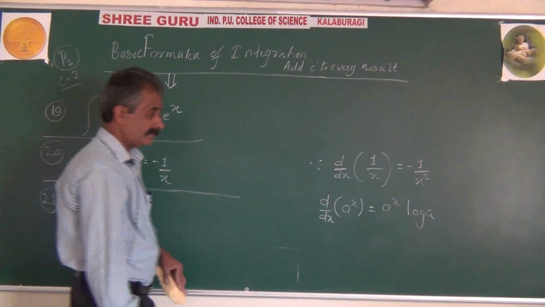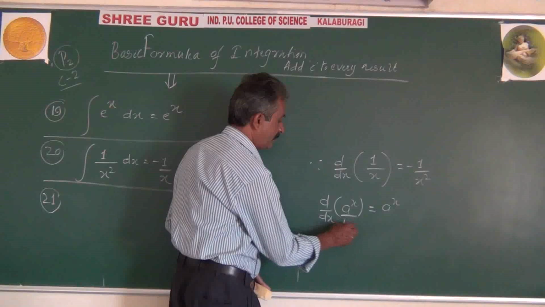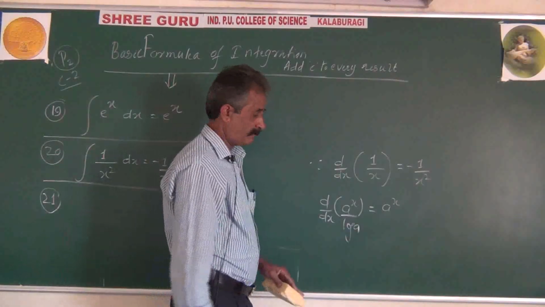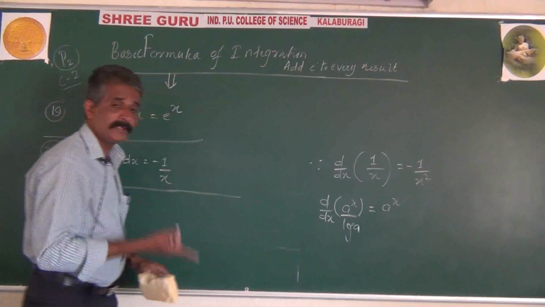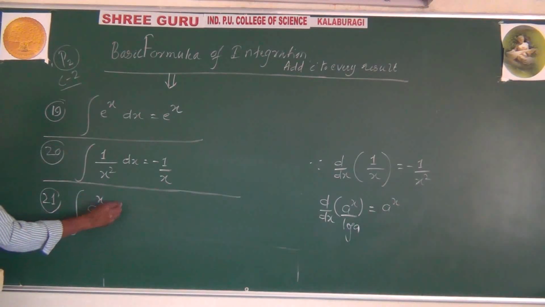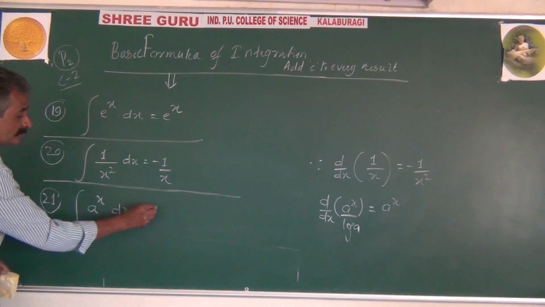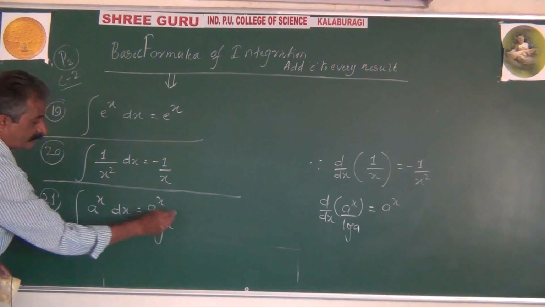Now reversely, if you take a power x divided by log a, it becomes only a power x. And according to that, integration of a power x dx will be equal to a power x divided by log a.